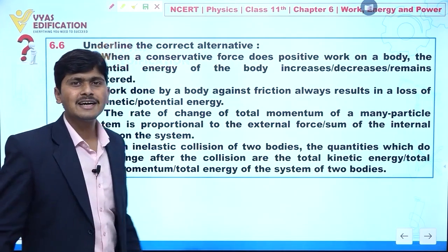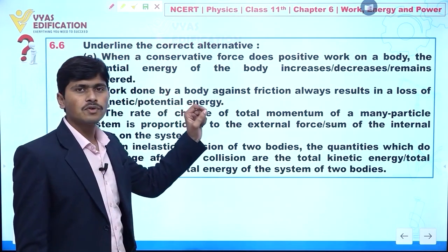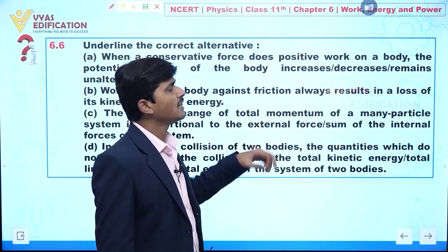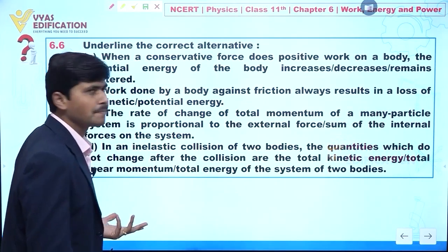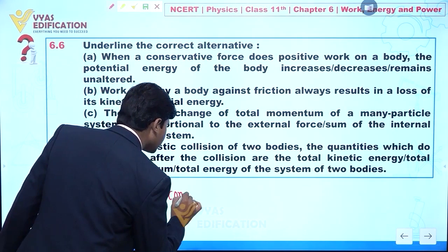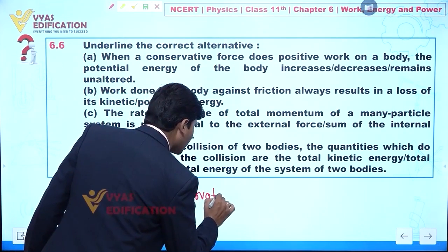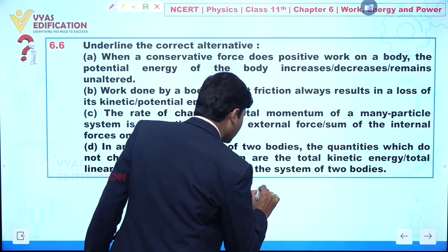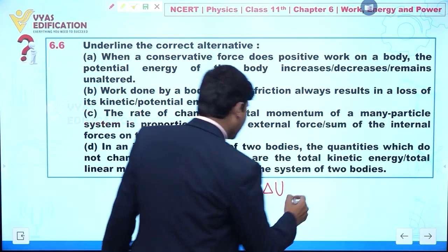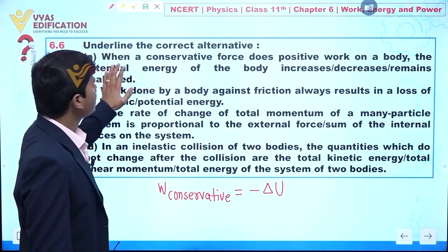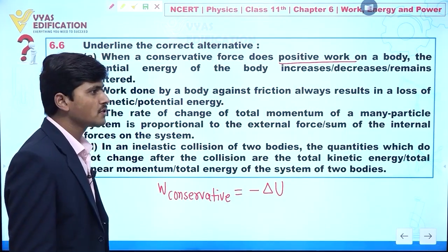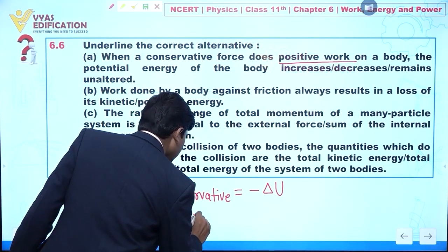Now part A: when a conservative force does positive work on a body, the potential energy of the body increases, decreases or remains the same. Clear? So now we know one result, that work done by conservative forces is equal to minus times the change in potential energy. Because it is given in the question that conservative forces are doing positive work, it means I can say this one is positive.